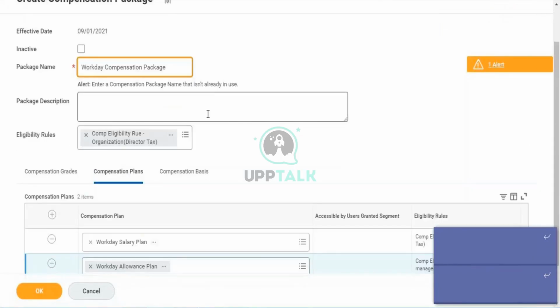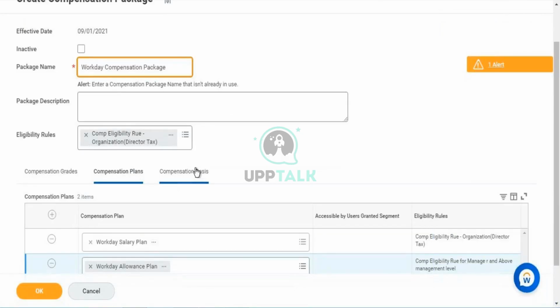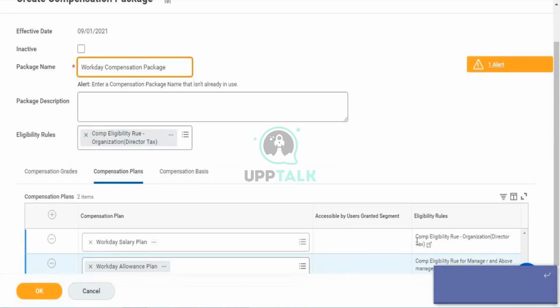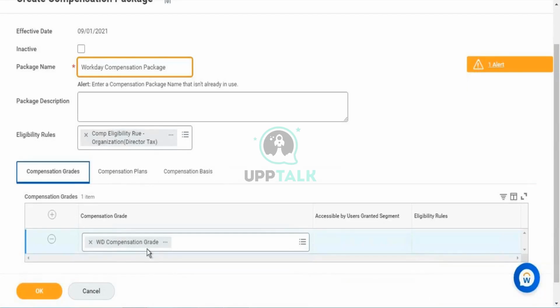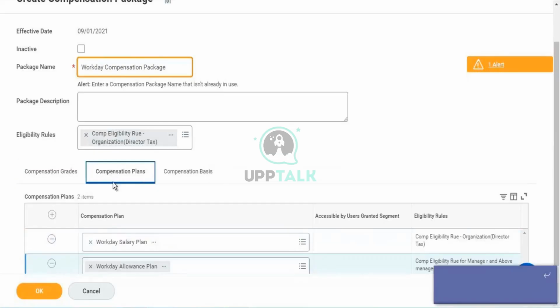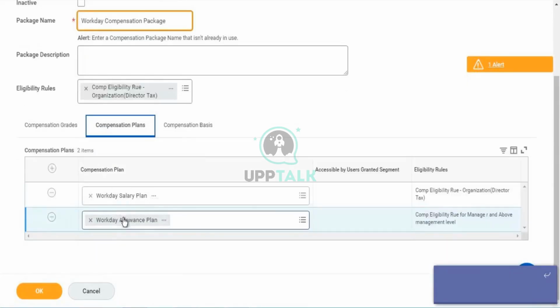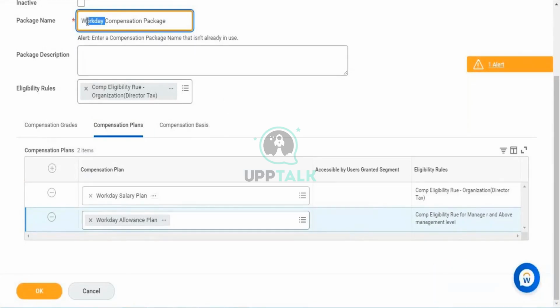Now you're defining a compensation package which is applicable for the entire organization. And for the entire organization, people may be from India, from the UK, from maybe different countries. For each country you've defined a specific pay range in the compensation grade, and similarly plans. You have defined a specific plan, and for each plan you have defined who has to be eligible for it. Now when you click on this, you'll be able to submit. Package name already exists.